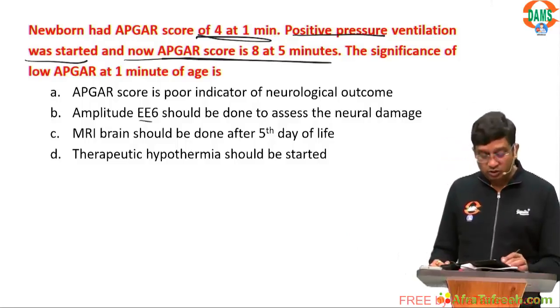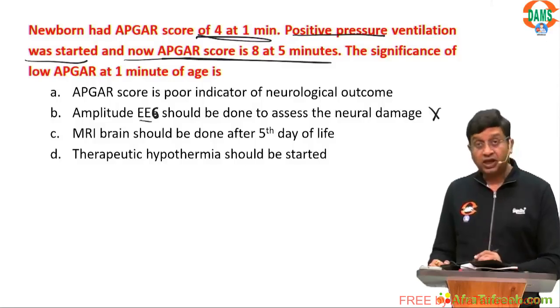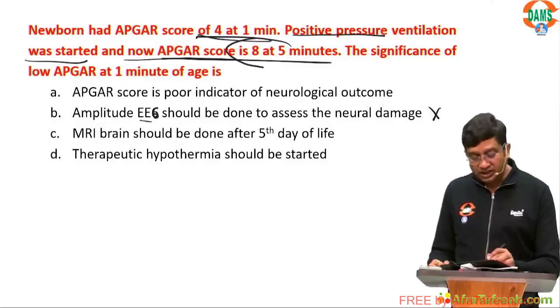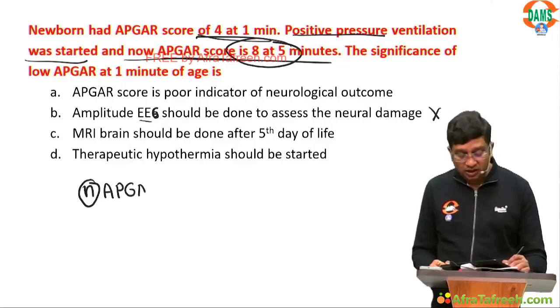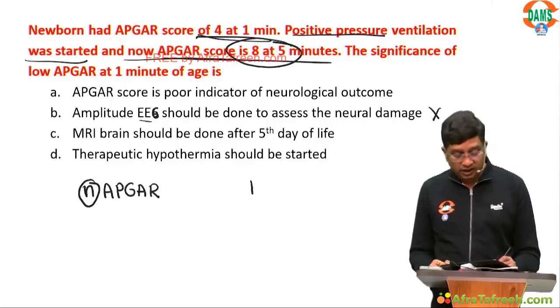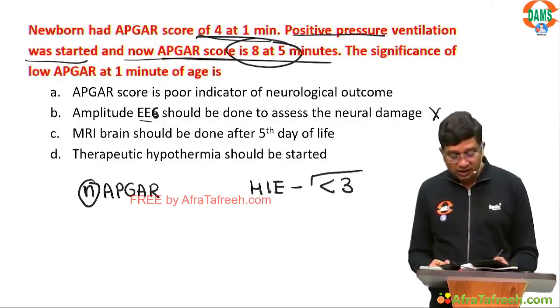Amplitude EEG should be done? Should EEG be done to assess neural damage? No. MRI brain? Now the APGAR is 8 at 5 minutes, and this is a normal APGAR. If you see HIE, what do we say? APGAR is less than 3 at 5 minutes.